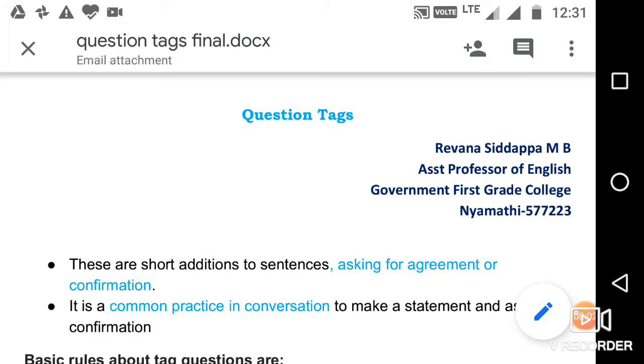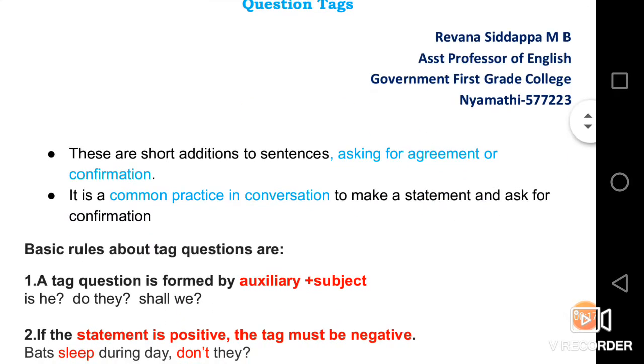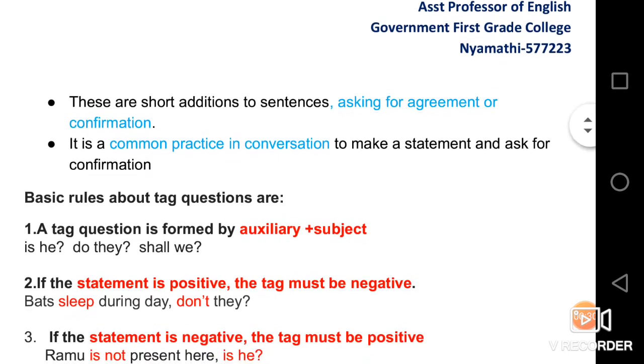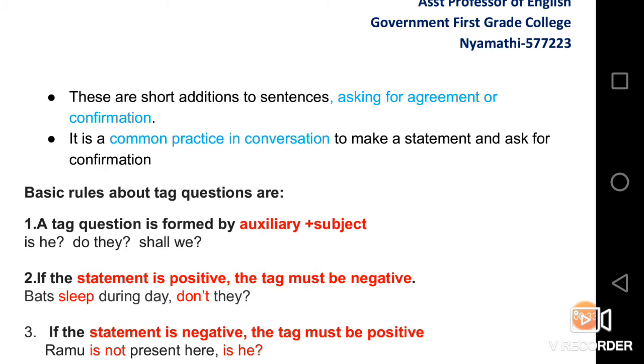Dear students, today let us discuss question tags. It is a grammatical component. These are short additions to sentences asking for agreement or confirmation. It is a common practice in conversation to make a statement and ask for confirmation, like is it, isn't it, like that. There are some basic rules about tag questions.